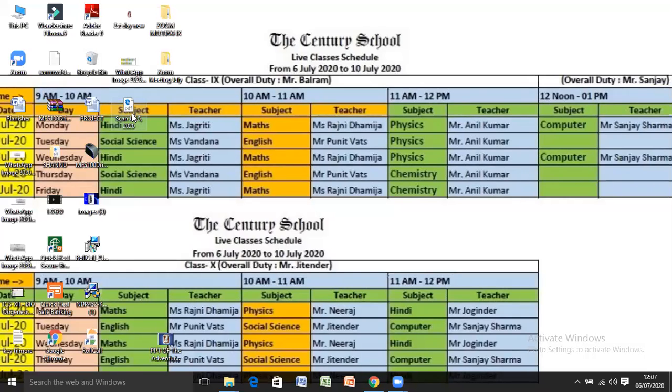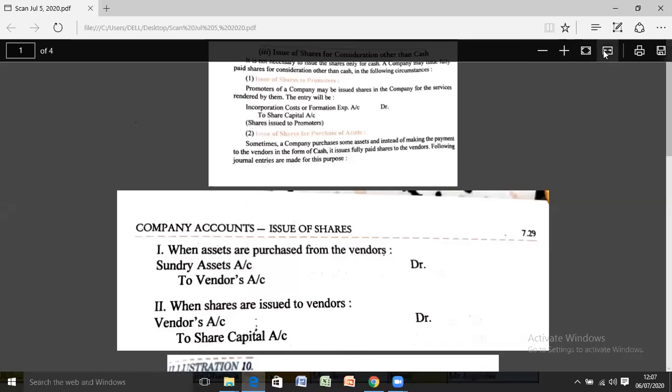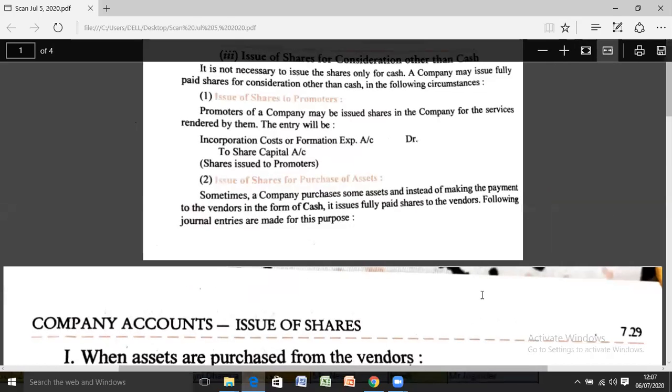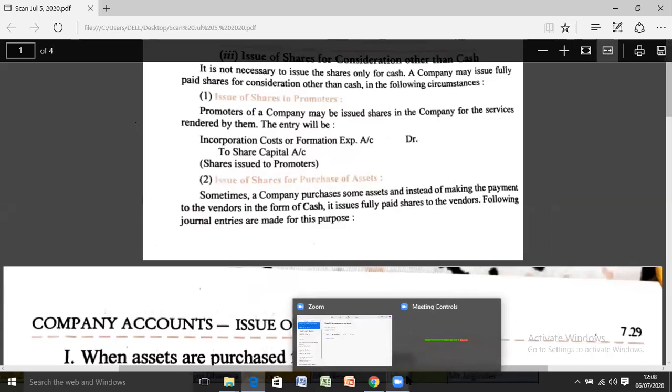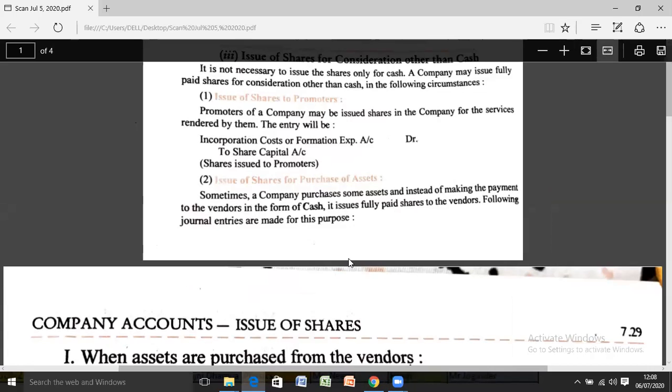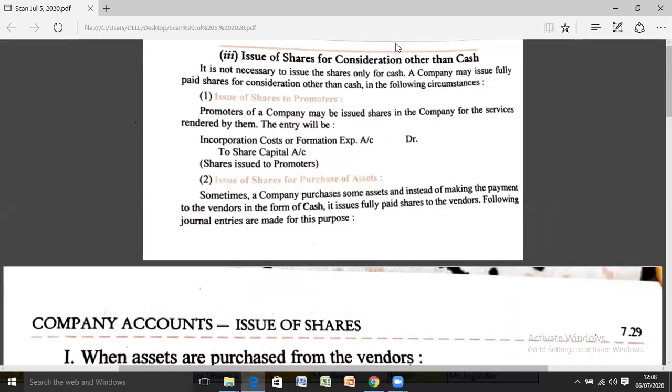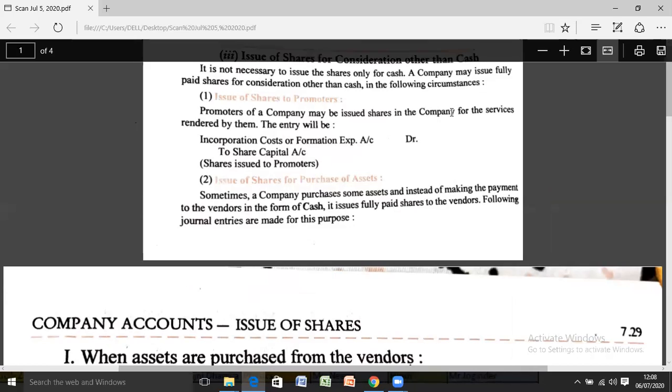So beta, today we are going to start the class of accountancy of the chapter Company Accounts, chapter number 6. That was going on earlier, and you were having a lot of videos related to the introduction of this topic as well. So today I am going to start the third topic, issue of shares for consideration other than cash.